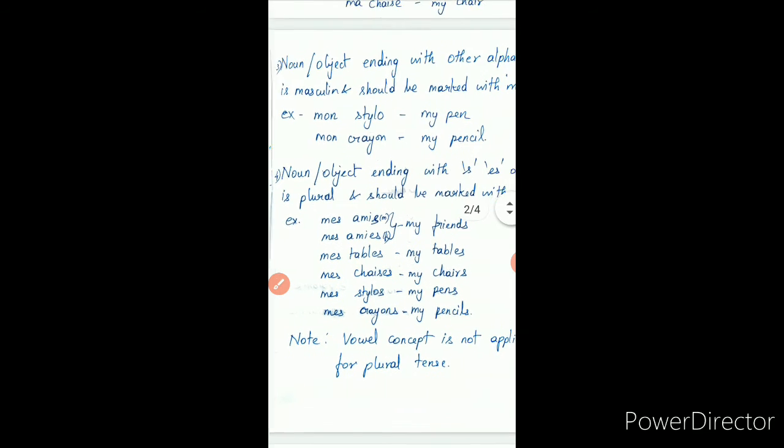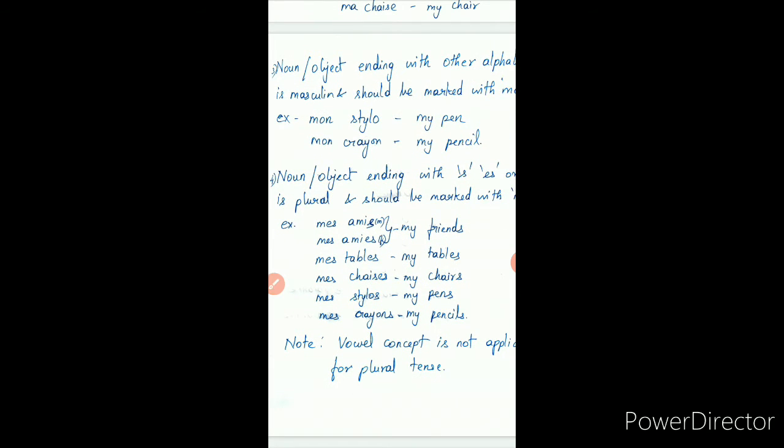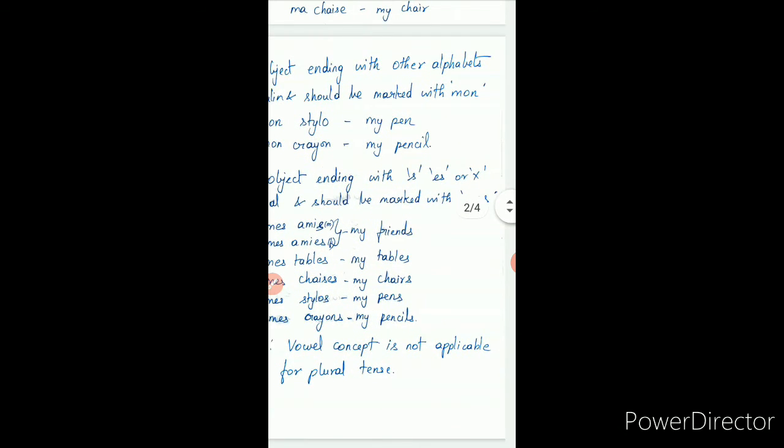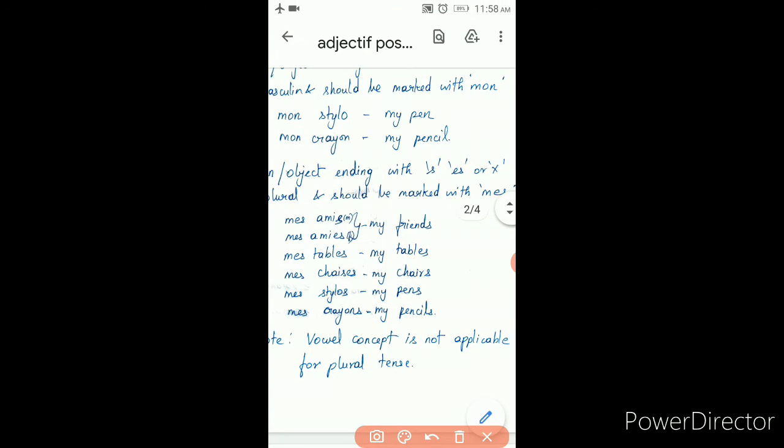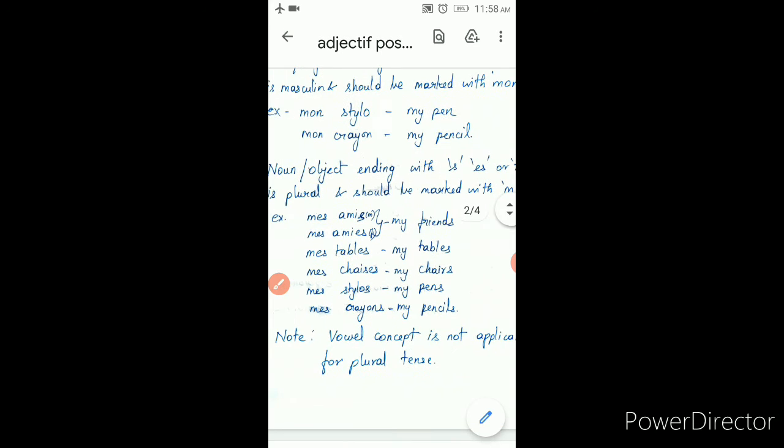Okay, then. Fourth one. A noun or object ending with S, ES or X is always plural and it is marked with mes. And the meaning of mes is my. Mes amis, my friends. Mes tables, my tables. Mes chaises, my chairs. Mes stylos, my pens. Mes crayons, my pencils.